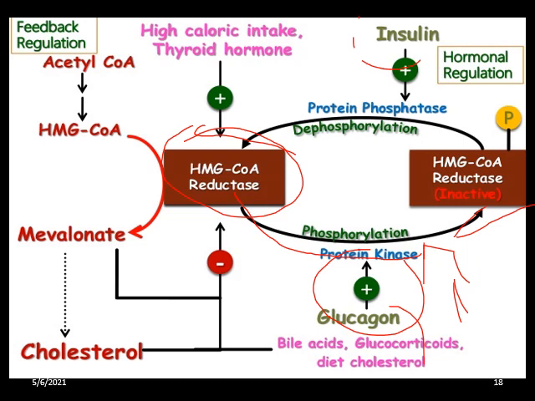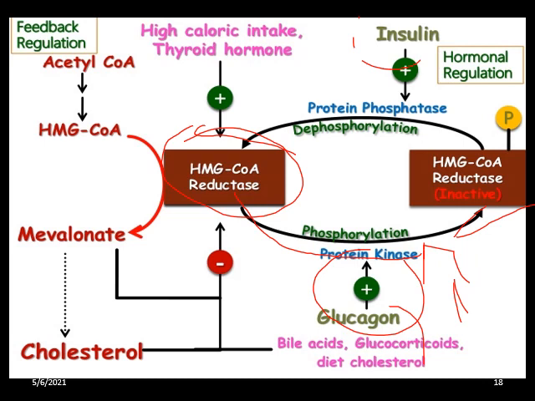Now coming to another important factor which I have not shown in this figure, that is phosphorylation and dephosphorylation by AMP dependent protein kinase, the AMPK enzyme. This usually senses high AMP concentration. What does high AMP concentration mean? That means low ATP level. So when the ATP levels drop, what will happen? AMP dependent protein kinase will be activated, and that causes phosphorylation, inactivating HMG-CoA reductase. Thereby the synthesis of cholesterol is inhibited in the low energy status.